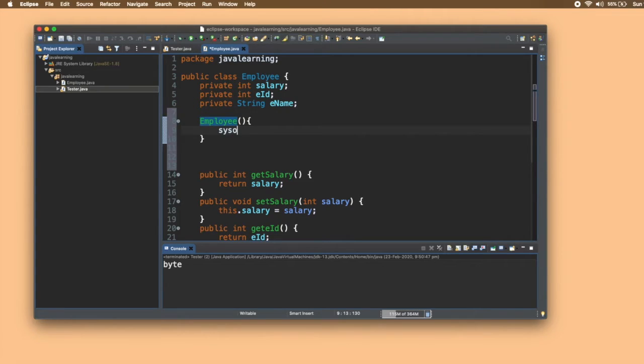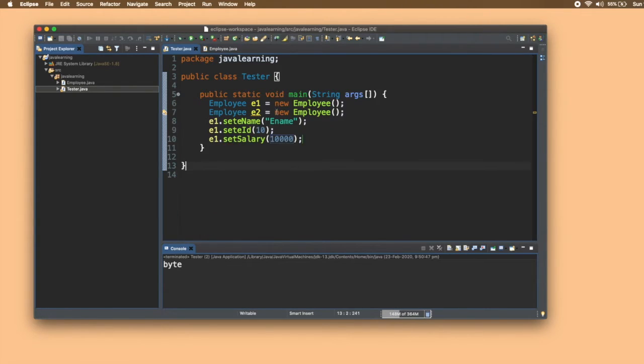So let me just write system and write "from the constructor". Make sense? Now inside this tester file, I have set the salary, ename and id.